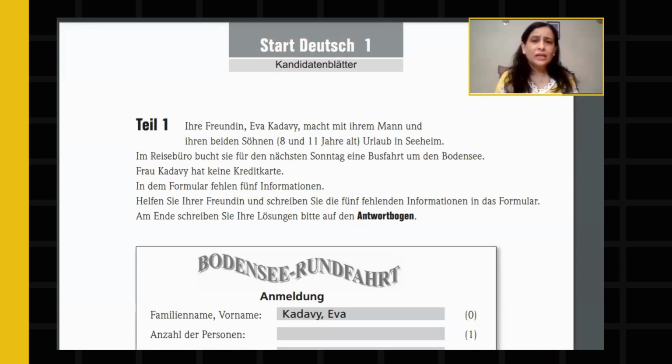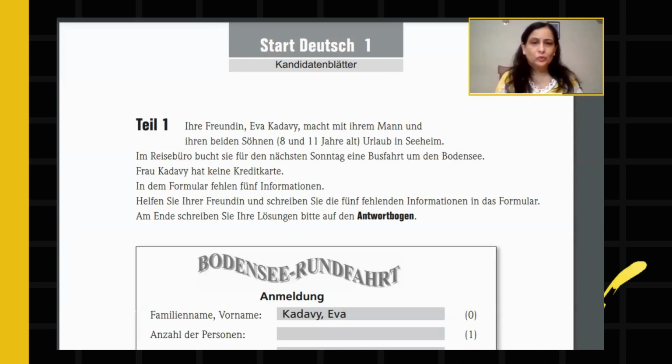Okay. Ihre Freundin Eva Kadevi macht mit ihrem Mann und ihren beiden Söhnen, 8 und 11 Jahre alt, Urlaub in Seeheim. This means, suppose your friend Eva is on vacation with her husband and two sons in Seeheim.